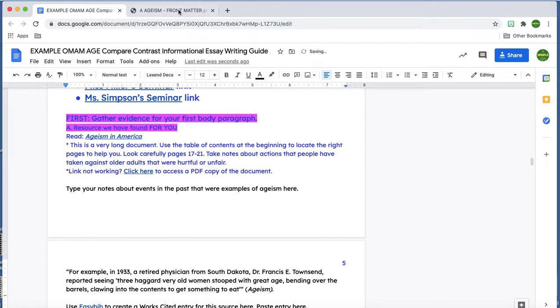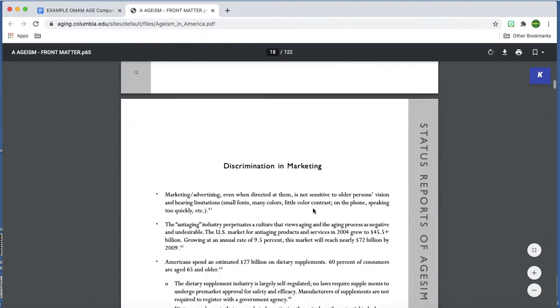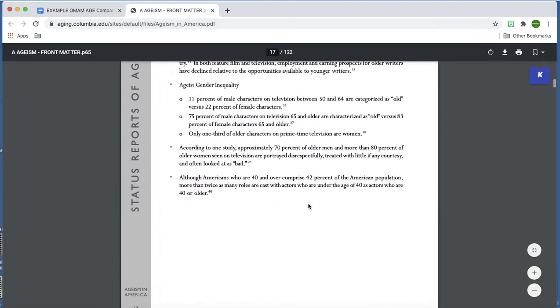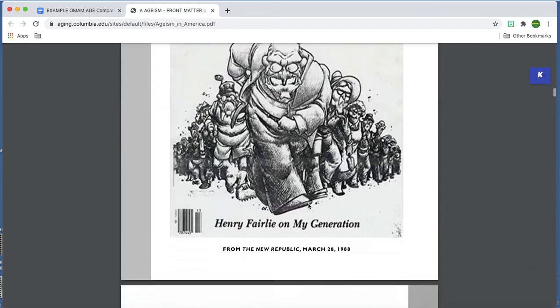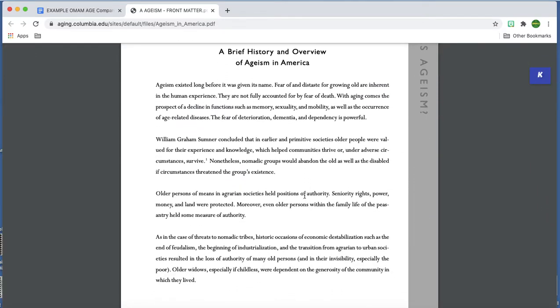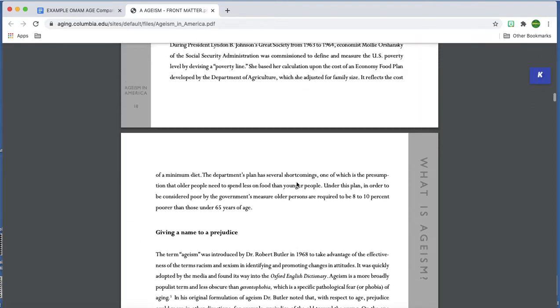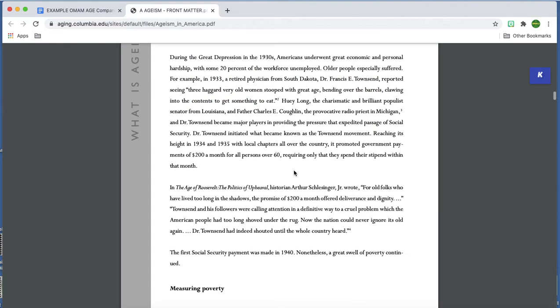All right, so let me go ahead and get back in there. It's page 20, I think. I saw that bit about workplace discrimination. I may need to come back to that. All right, let's look at some more about the history. And notice, it's taking me a minute. Okay, let's see. I'm looking.